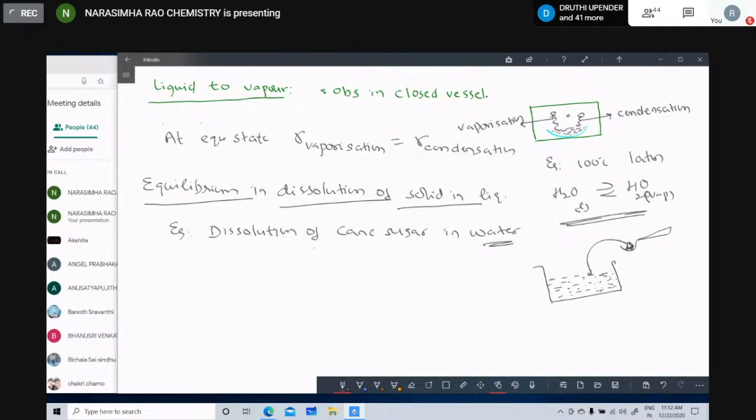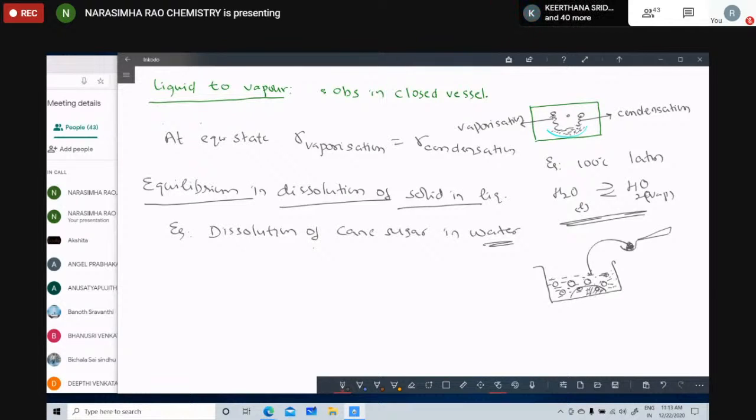Now, these cane sugar crystals split into cane sugar molecules, sucrose molecules, like this. After saturation, a little bit of substance remains.